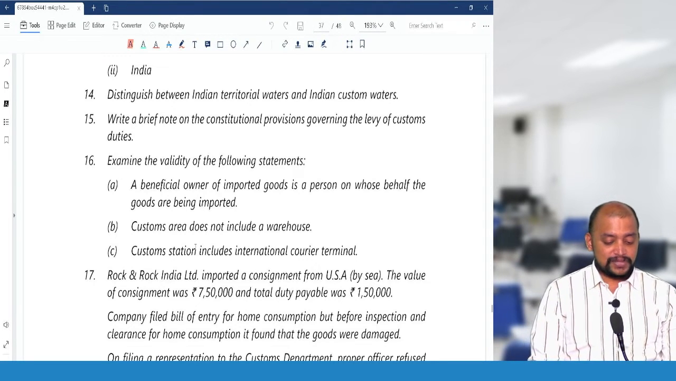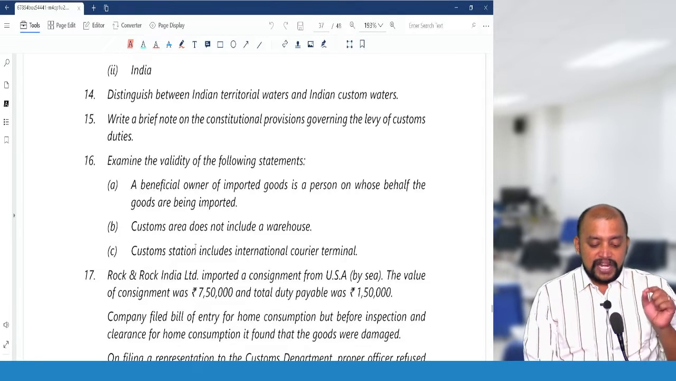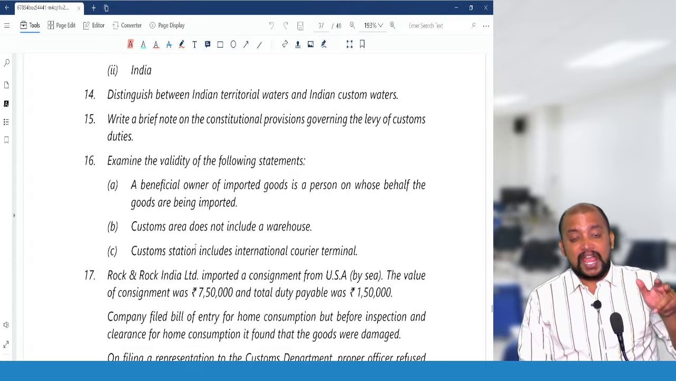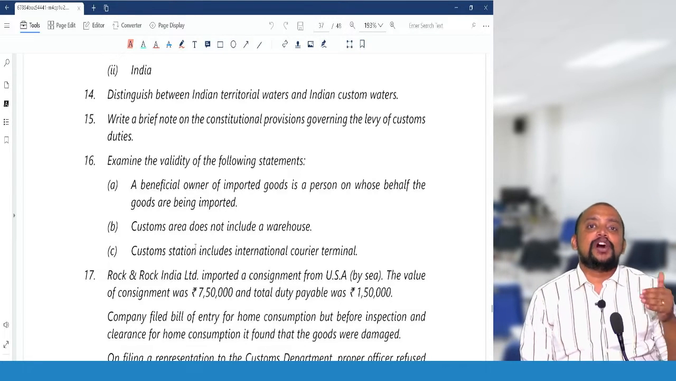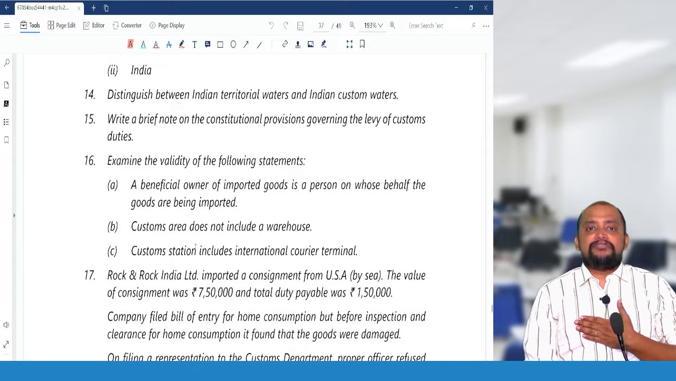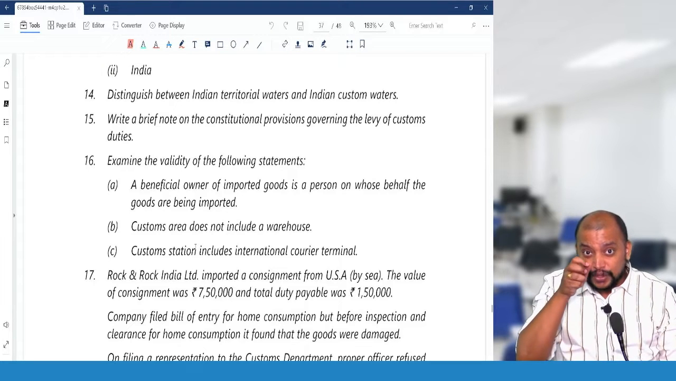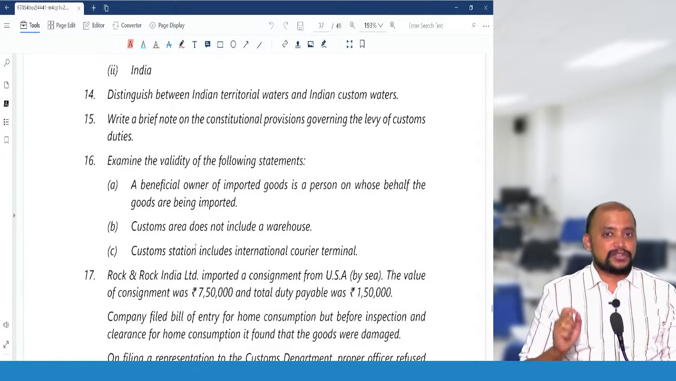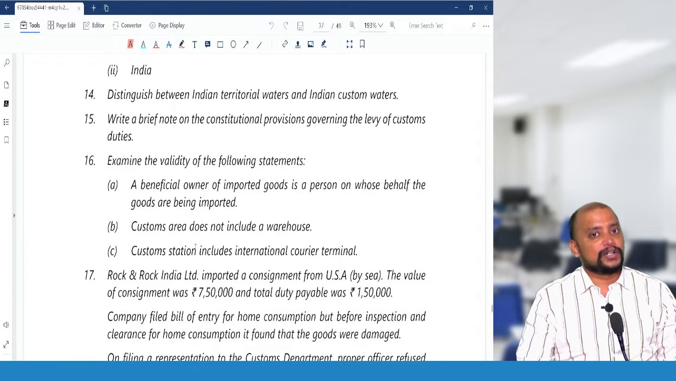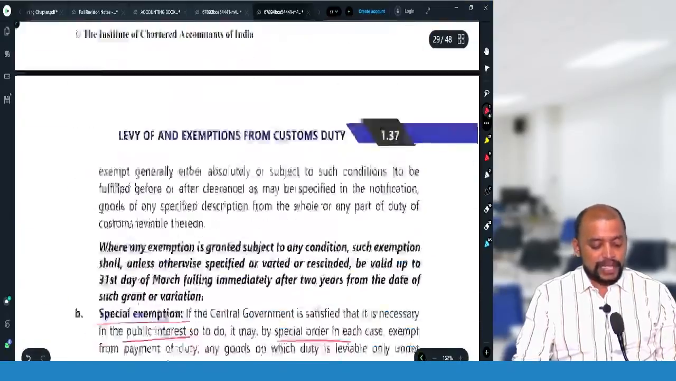Then question number 16, examine the validity of the following statements. A beneficial owner of imported goods is a person on whose behalf the goods are being imported. True or false? True, because the person on whose behalf the goods are imported or exported, or who exercises effective control over the goods, is known as the beneficial owner. Customs area does not include a warehouse. False. Customs area also includes a warehouse.